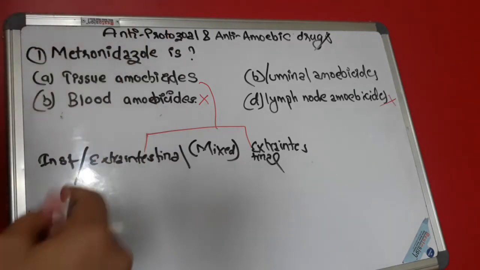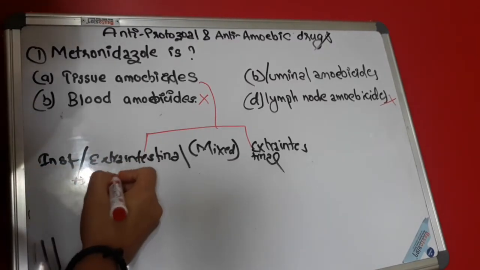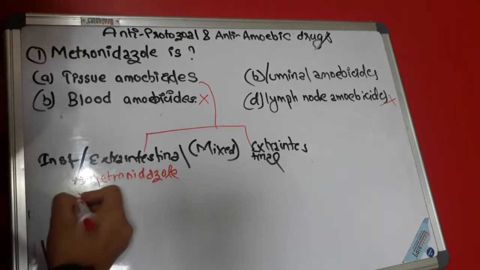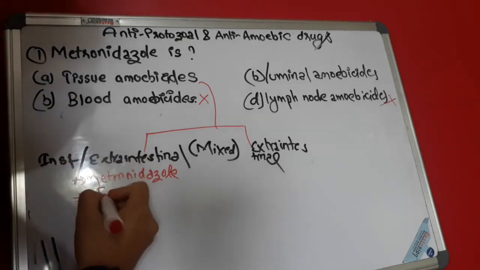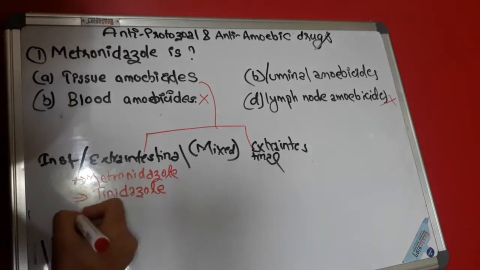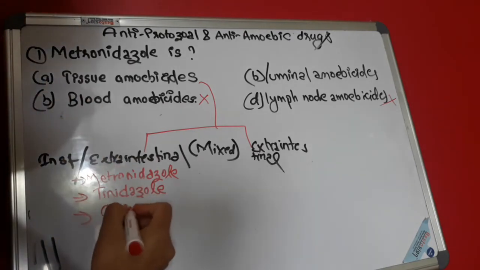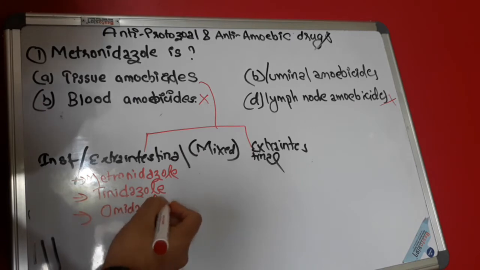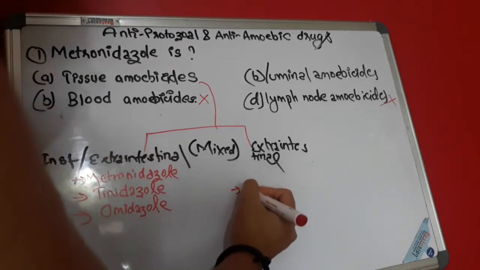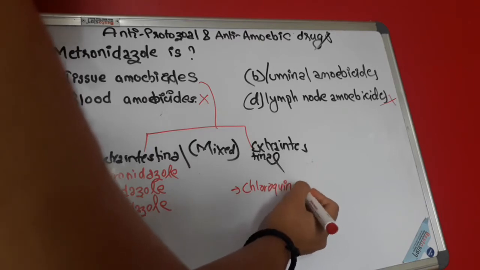In this intestinal and extraintestinal, that is mixed type, the drugs that are present are metronidazole, tinidazole and omeprazole. Whereas in extraintestinal, the drug that is present is chloroquine.